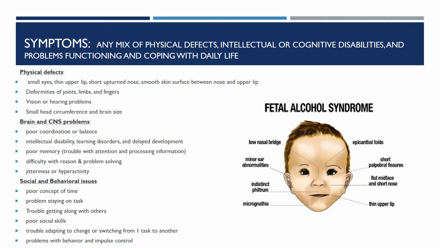The brain and CNS problems are poor coordination or balance, intellectual disability, learning disorders and delayed development, poor memory, trouble with attention and processing information, difficulty with reasoning and problem solving, jitteriness or hyperactivity. Social and behavioral issues include poor concept of time, problems staying on task, trouble getting along with others, poor social skills, trouble adapting to change or switching from one task to another, and problems with behavior and impulse control.